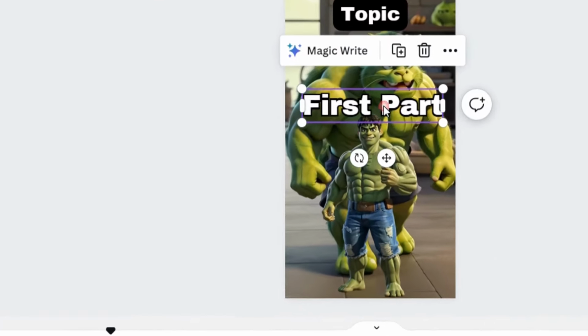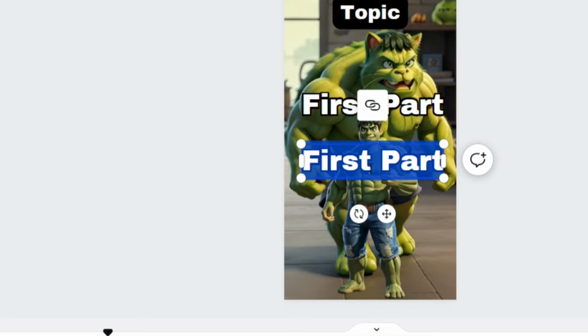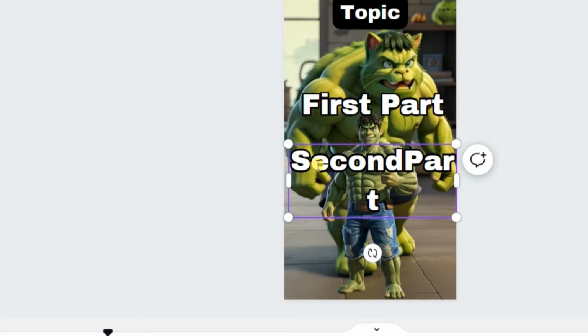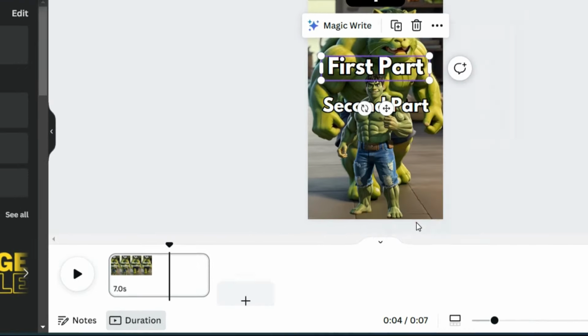Now for the second part, click on the text for the first part and choose Duplicate. Drag it down to ensure visibility while we work on it. We'll connect the data for automation, but eventually we'll place it back in the same spot as the first part. I'll demonstrate that shortly. Right-click on the first part of the text, then select Show Timing.